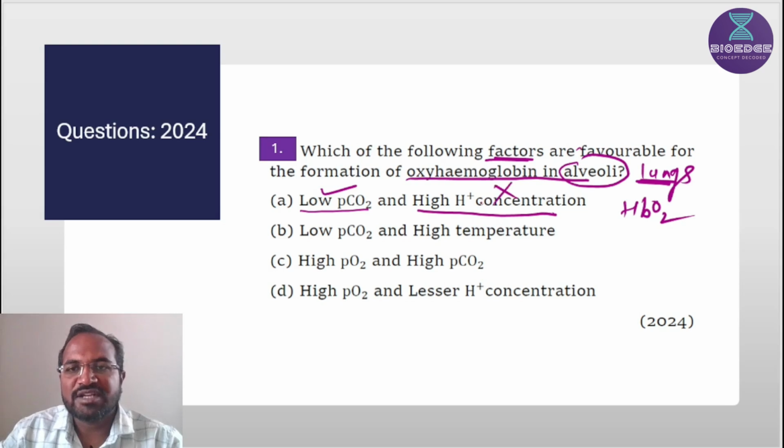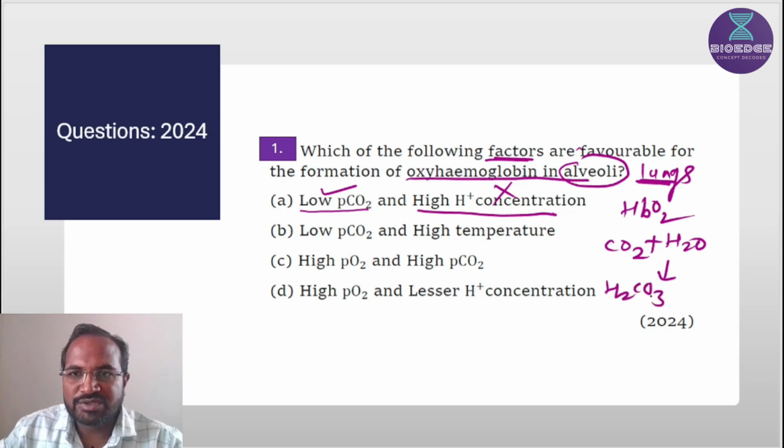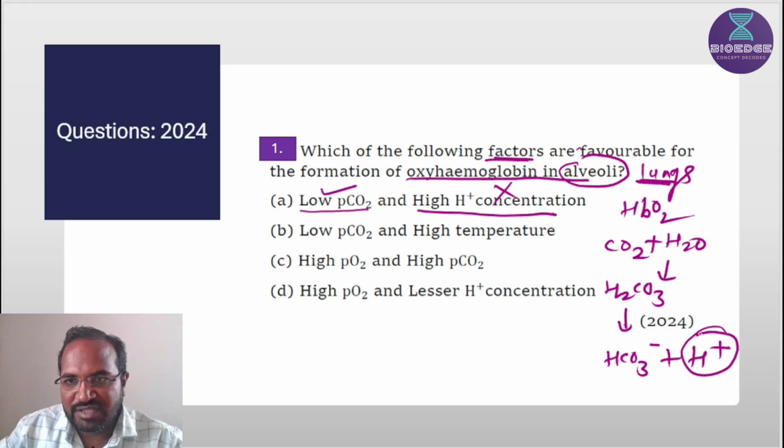High H plus ion concentration is present at the tissue level. Why? Because tissue releases carbon dioxide, and this carbon dioxide combines with water and forms carbonic acid, H2CO3, and this carbonic acid dissociates into bicarbonate ions and H plus ions. That's why these H plus ions are more present at the tissue level, not at the lungs level.